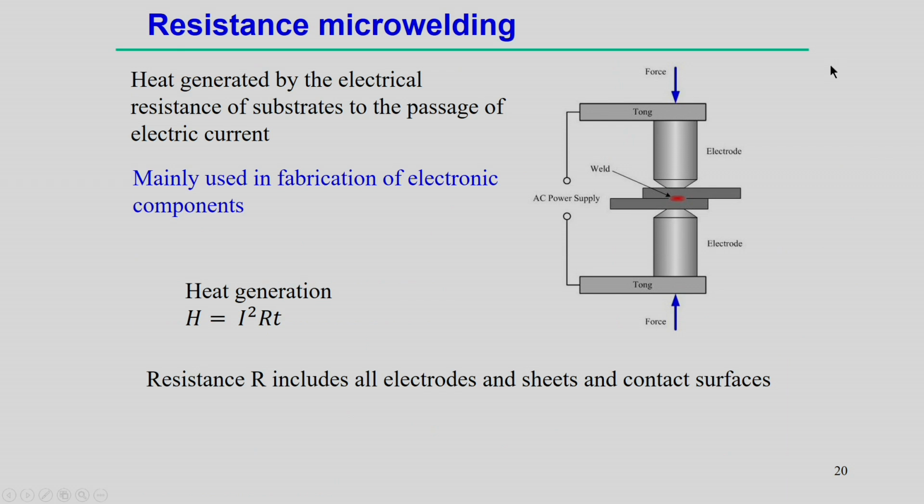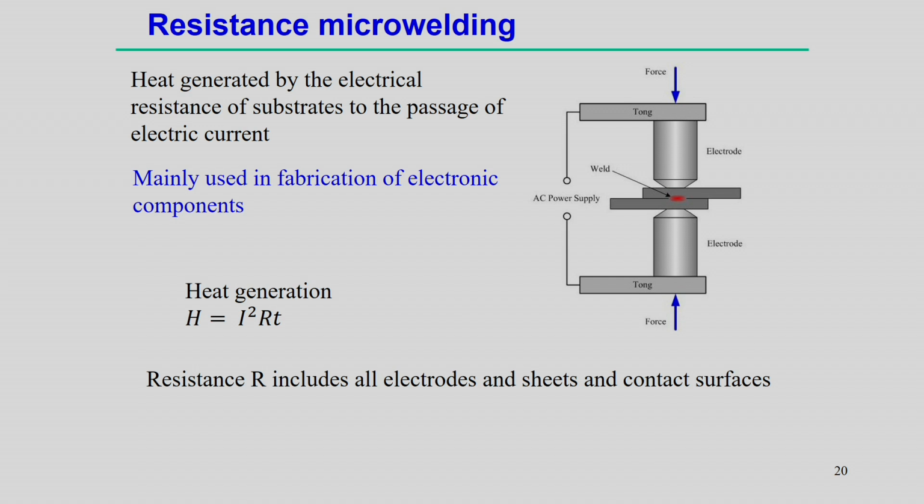There is even a development of the resistance micro welding process. We use the same principle as in the resistance spot welding process. Here the heat is generated mainly by electrical resistance, when high current passes through the electrode for a very small duration, and that heats the contact surfaces because of the contact resistance at the surfaces, and that melts these surfaces.